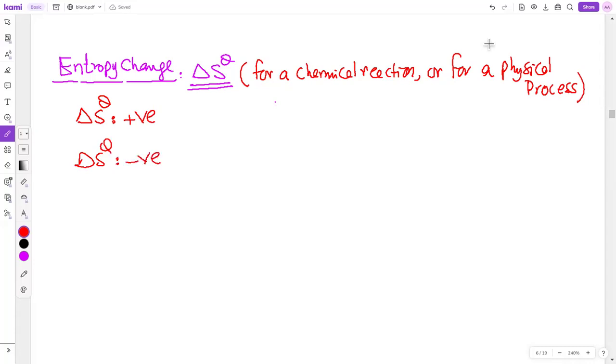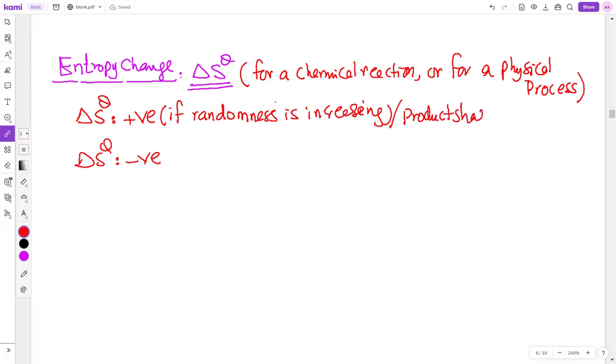If randomness is increasing, then entropy change will be taken as positive. और randomness increasing का मतलब है कि products have more entropy than reactants. In this case, randomness will increase.